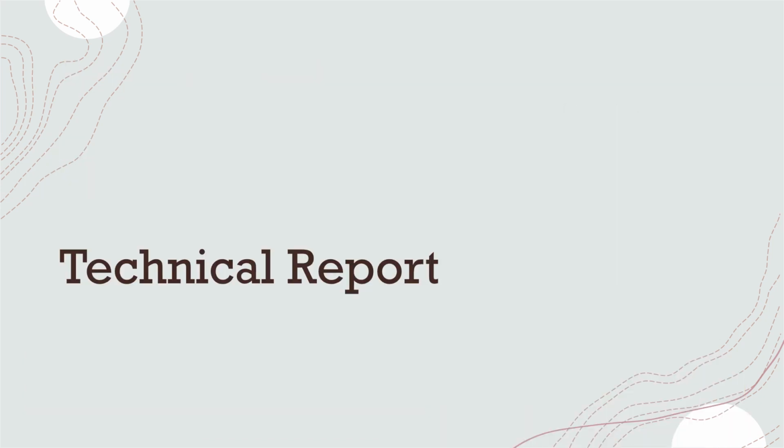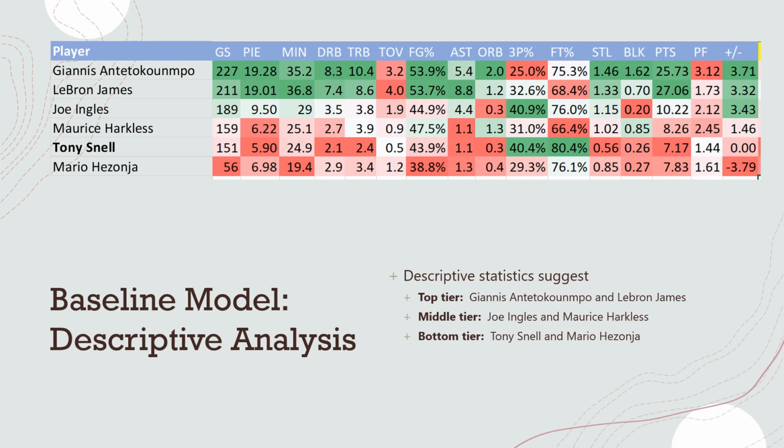That was it for the management side of things, so I'm going to go into the technical aspects of how the model was built if you're still interested in seeing that. First off, in building our model, it's important to have the right assumptions. The information we were given about Tony Snell was that he was a good contributor and a middle of the road performer on teams, but as we've looked at him and created this chart, he's really, in my opinion, one of the bottom tier players, so we're going to categorize him according to that for the model.